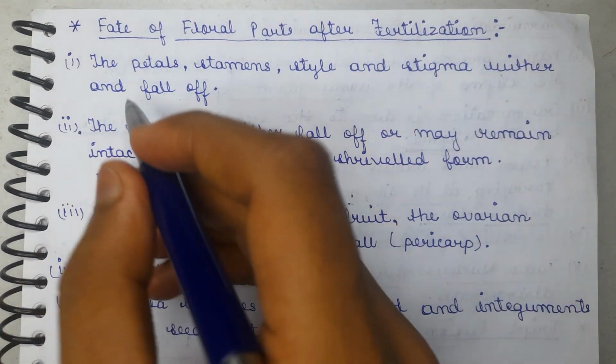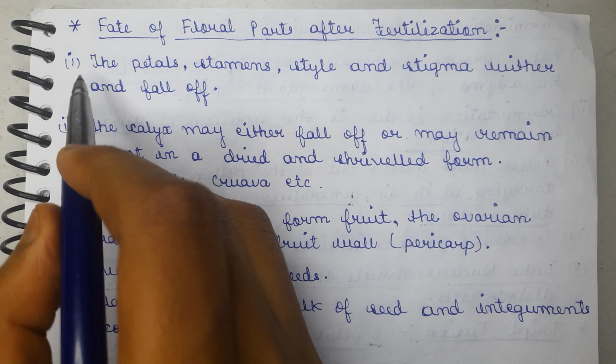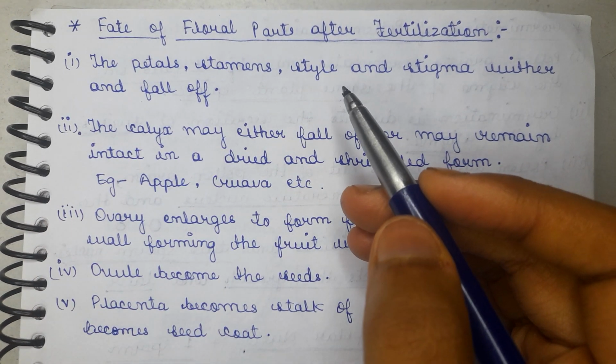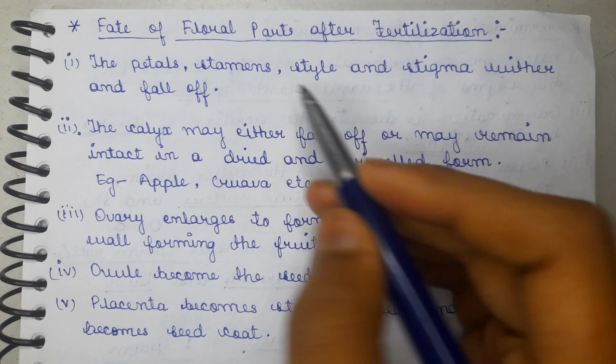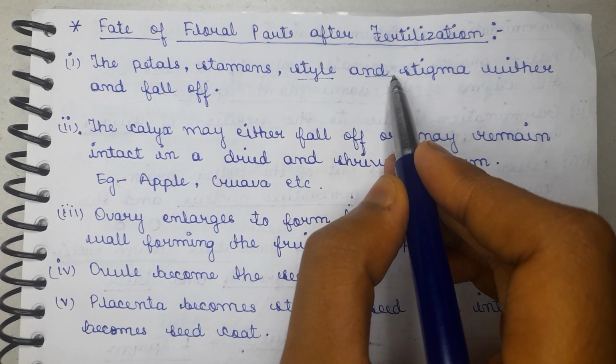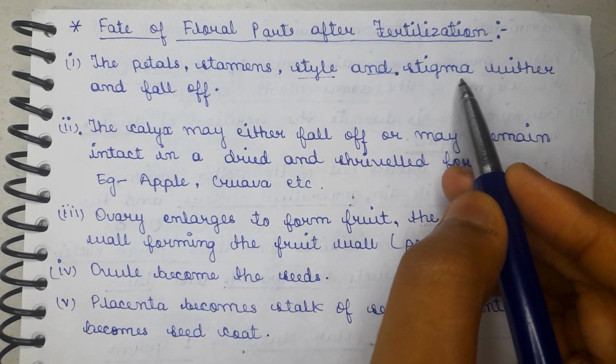Basically, we will start with the petals, stamen and style, or basically stigma or anther. So these parts basically degenerate or wither after fertilization. The stigma and style are no longer needed, as their primary role was to facilitate pollen germination.